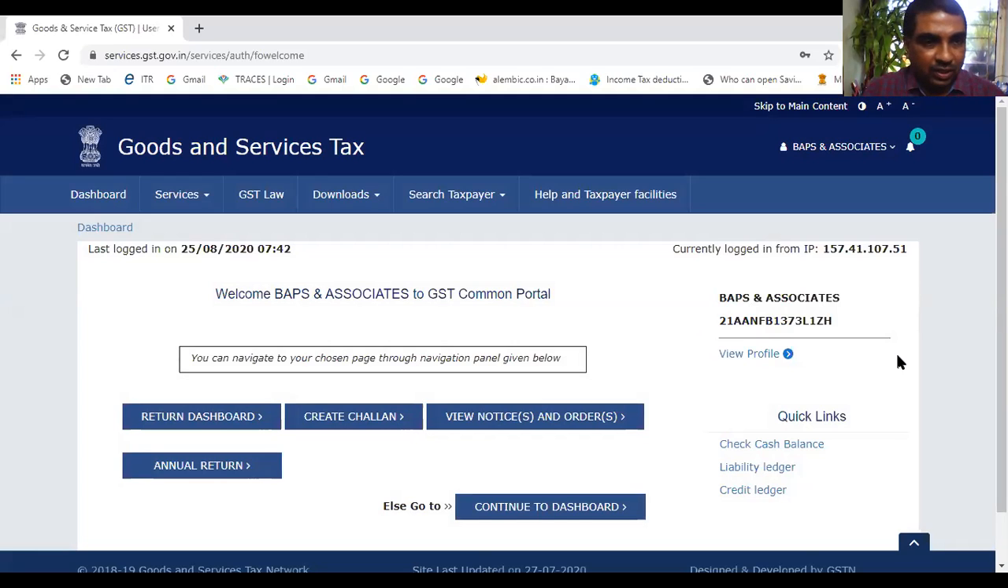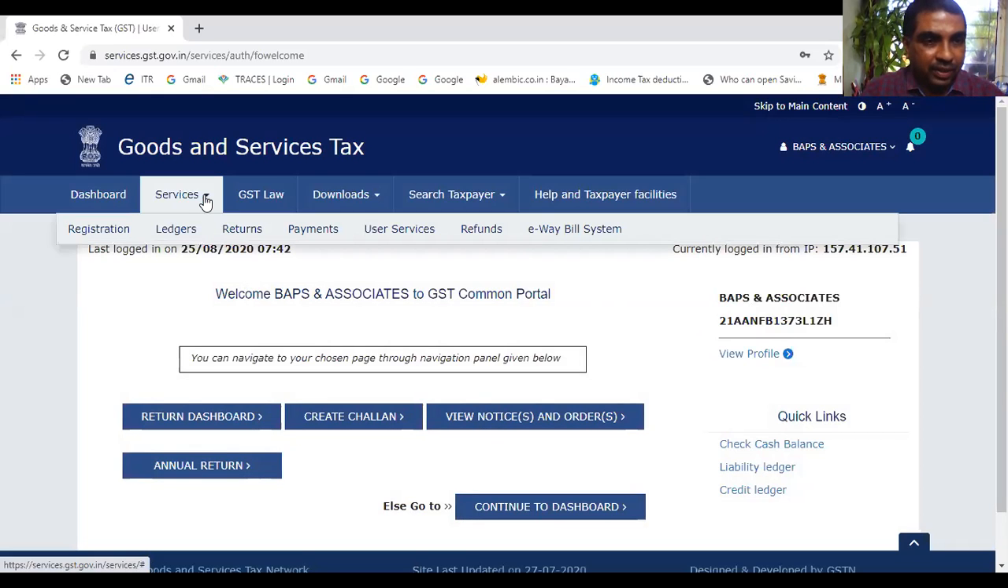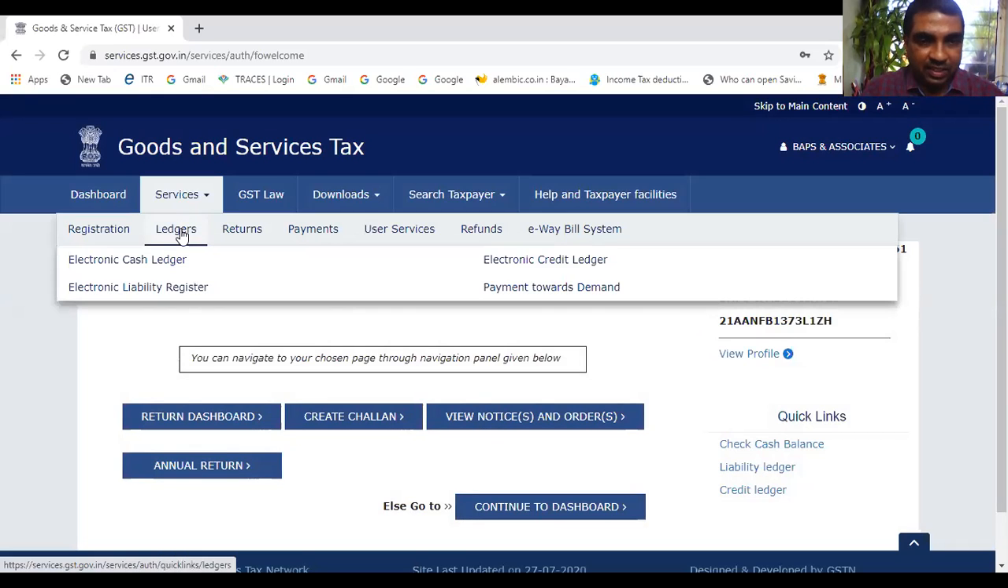We'd like to see our ledgers, right? So various kinds of returns, create challan, all these services are available. So if you want to see ledgers, you see there is a link services. If I go there, you see registration, here ledgers are there. Okay. Can you see what are the ledgers? Can you read which kind of ledgers are available under ledger?